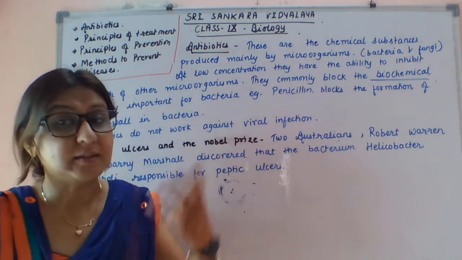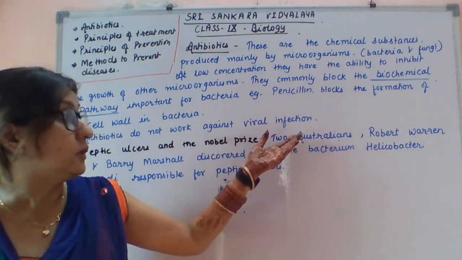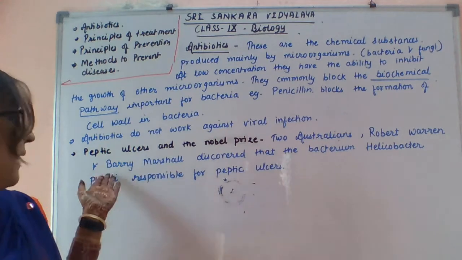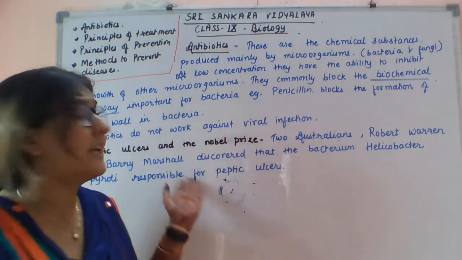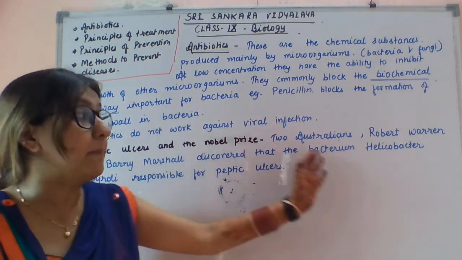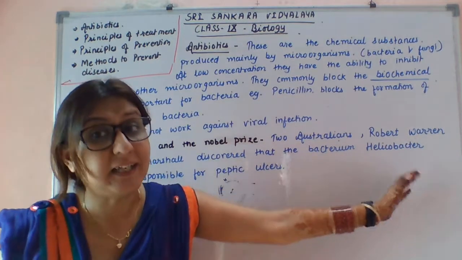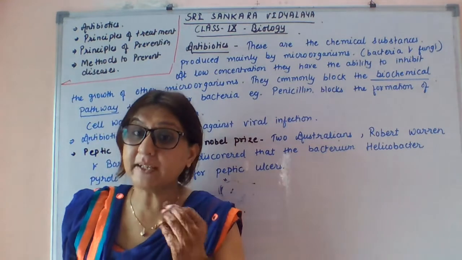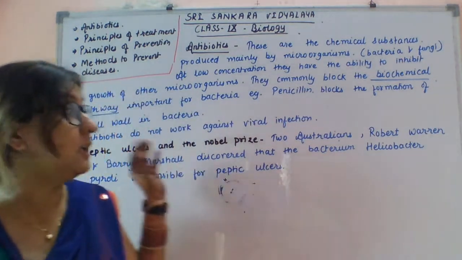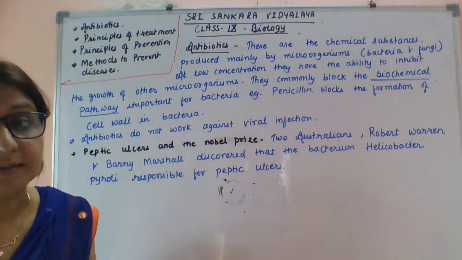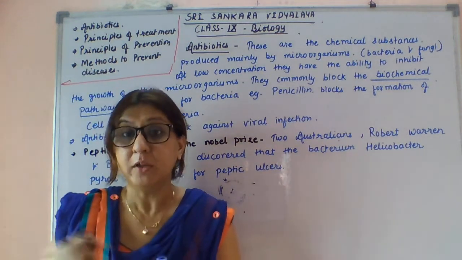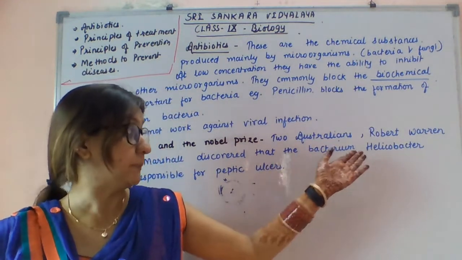But later, discoveries were made, and two Australians, Robin Warren and Barry Marshall, discovered the bacterium called Helicobacter pylori. This Helicobacter pylori is responsible for peptic ulcer, which was a very chronic disease at that time.